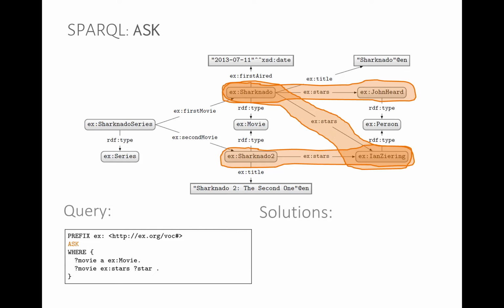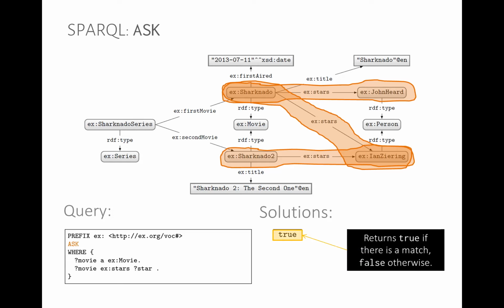So it's equivalent to running SELECT, seeing if there's any result, and if there is, returning true. In this case here, we say true because yes, there is a match for this WHERE clause. That's all ASK does. It returns true if there's a match, false otherwise. Getting a little into the weeds, but if there is a solution that's just unbound, or everything is unbound, that's a match. So if there's any solution, even if the solution is blank, it will return true.